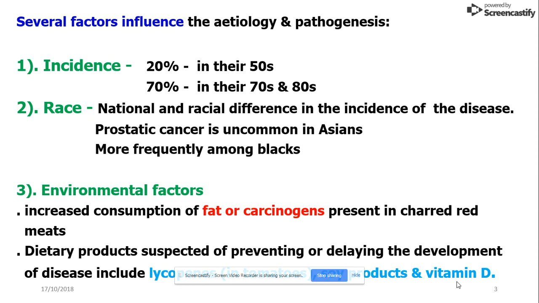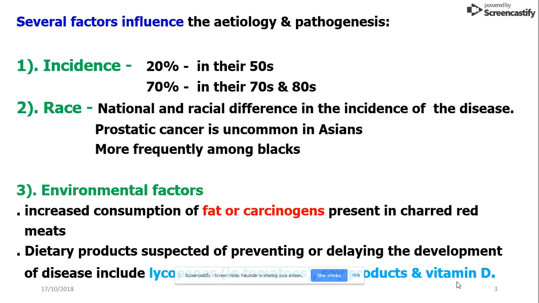The incidence of CA prostate increases from 20% in men in their 50s to 70% in their 70s and 80s. There is national and regional difference in the incidence of the disease. Prostatic cancer is uncommon in Asians, but more frequent among blacks.